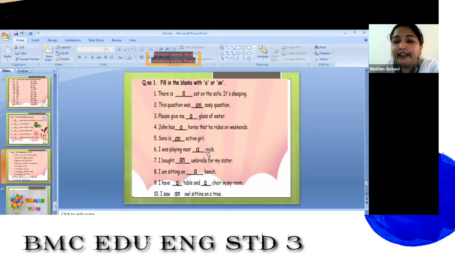I was playing near a rock. Then I bought an umbrella for my sister. Then 8th one is I am sitting on a bench.